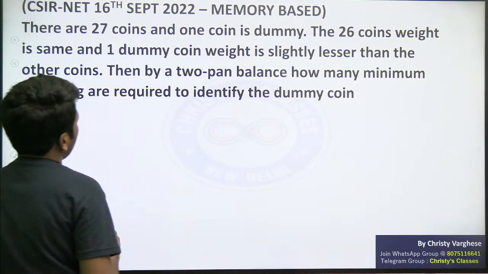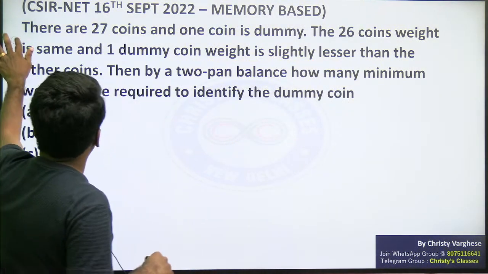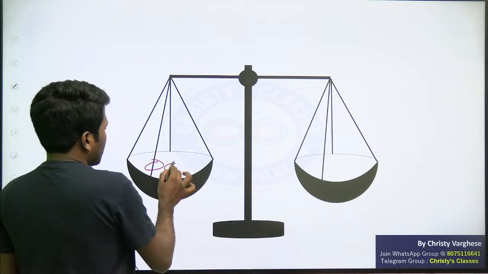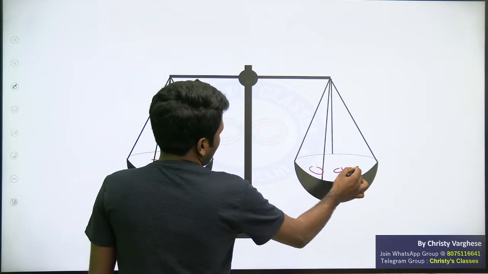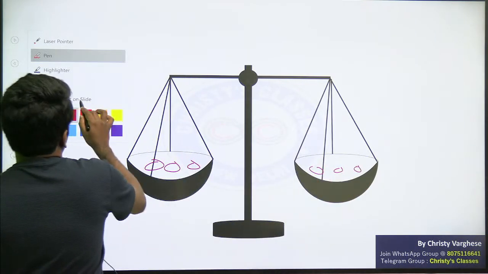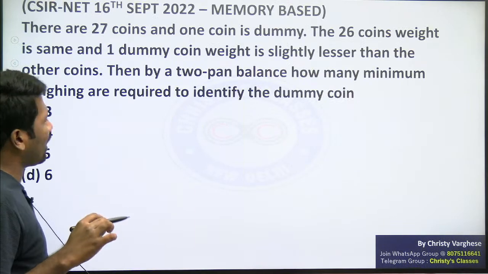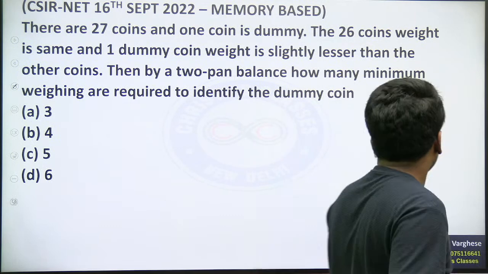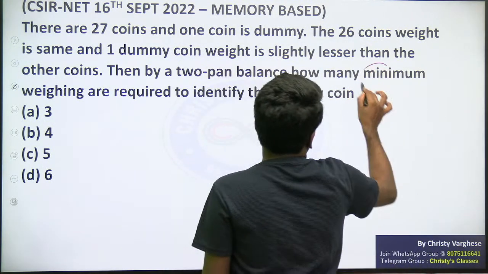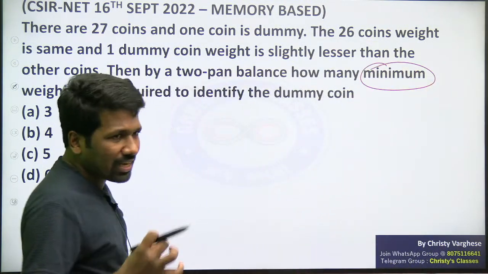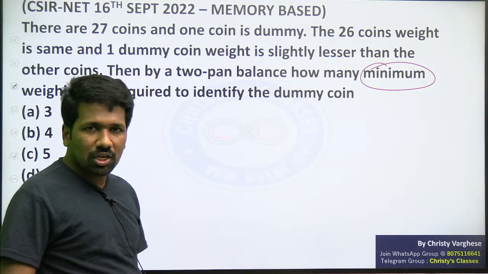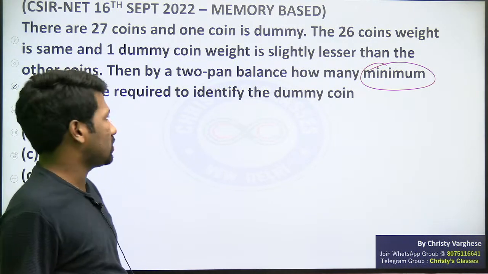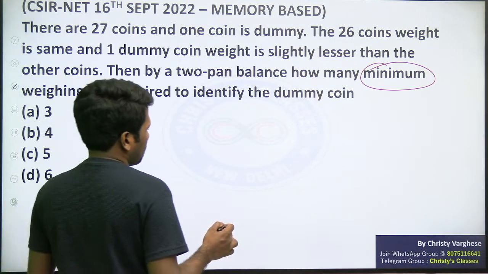For that, we have available only a two pan balance. Two pan balance means like this. This is an example of a two pan balance. You can put the coins on both sides and weigh them. But we don't have anything else to weigh with. Only the two pan balance is given, so both sides should be used. That is the only way. So we need the minimum number of weighings. How many times minimum do you have to put coins on the two pan balance to identify the dummy coin, that is the question.